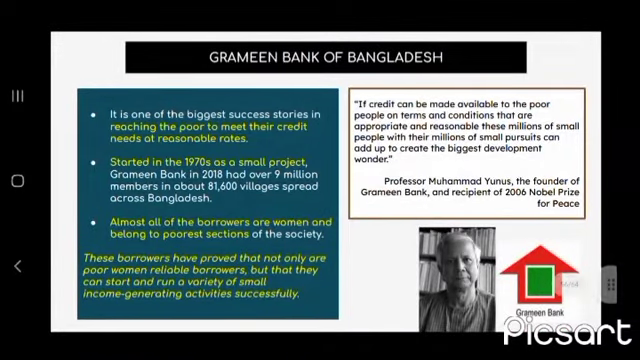Now, Grameen Bank of Bangladesh. It is one of the biggest success stories in reaching the poor to meet their credit needs at reasonable rates. Started in the 1970s as a small project, Grameen Bank in 2018 had over 9 million members in about 81,600 villages spread across Bangladesh. Almost all the borrowers are women and belong to the poorest sections. These borrowers have proved that not only are poor women reliable borrowers, but that they can start and run a variety of small income generating activities successfully.